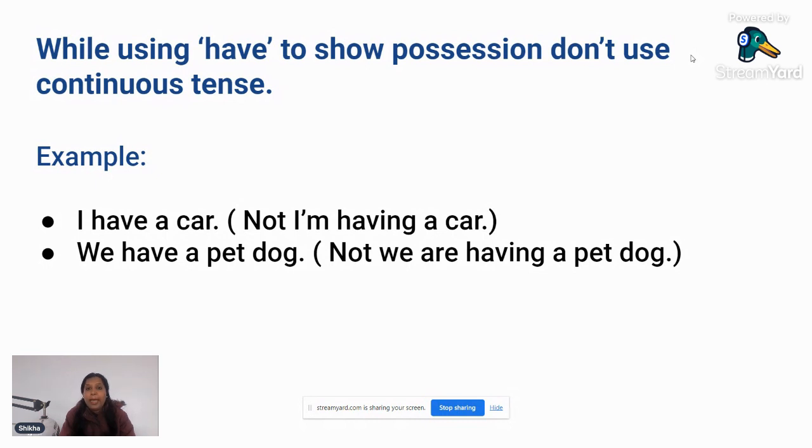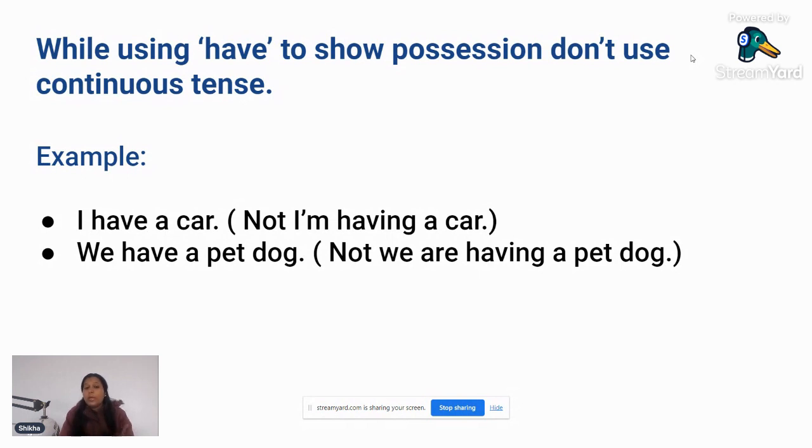So, I have a car. We will never say I'm having a car. We have a pet dog, not we are having a pet dog. But when you are eating something, that time you can say I'm having my lunch now, or I'm having my breakfast now, I'm having my coffee now, because that is something you are doing and you are not showing the possession.